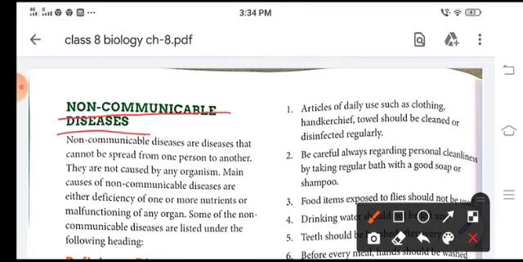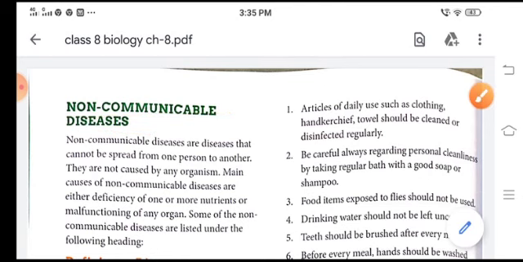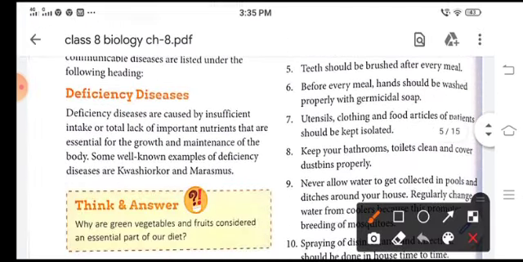Today we are going to study non-communicable diseases. Non-communicable diseases are not spread from one person to another, and they are also not caused by any pathogen. The main cause may be either deficiency of some mineral nutrient or the malfunctioning of an organ. Some of the non-communicable diseases are deficiency diseases. These are caused by insufficient intake or total lack of important nutrients for the growth and maintenance of the body. The well-known diseases are Kwashiorkor and marasmus.